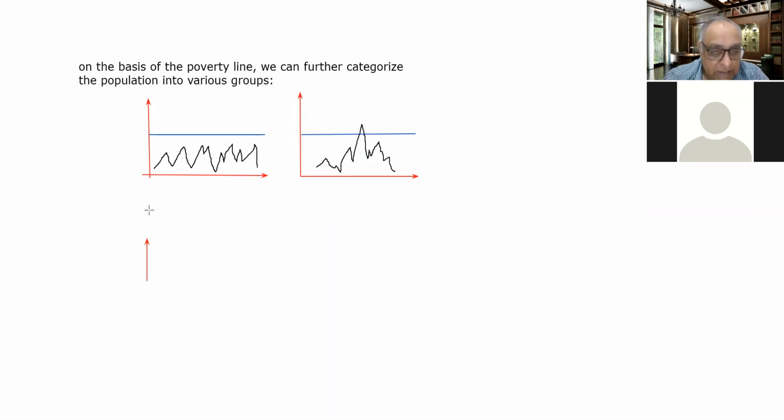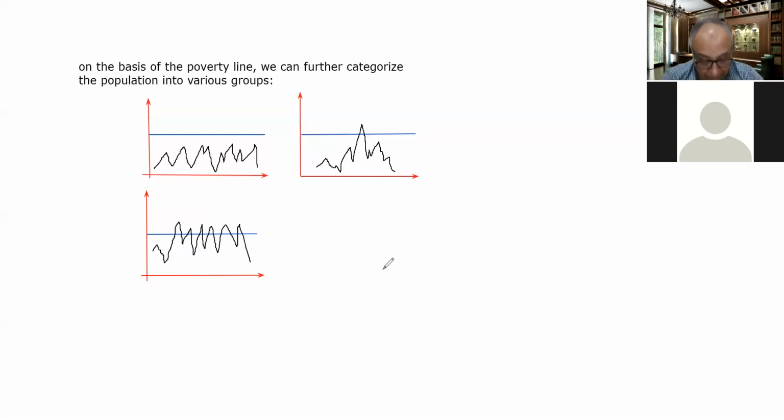Let me take the next condition here. This is the x-axis and y-axis. One condition can be this, and the persons are here, here, here. It can be like this also.